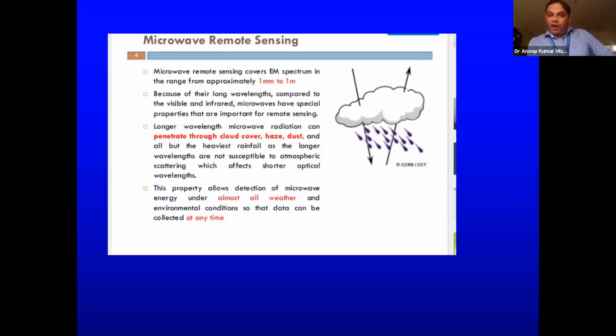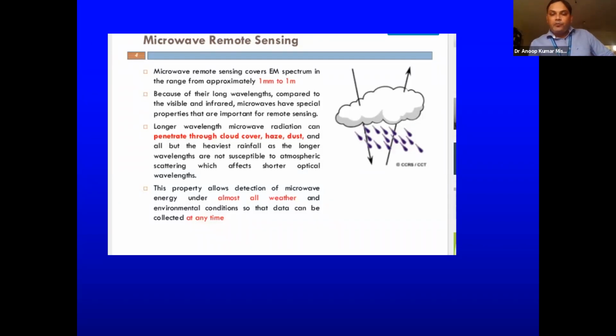Because of their larger wavelength, as compared to visible and infrared, they have special properties that are important for remote sensing. They are able to pass through the environment and they can interact with objects on the earth. Longer wavelength microwave radiation can penetrate through cloud cover, haze, dust, and all. Even the heaviest rainfall, as I told you earlier, since the longer wavelengths are not susceptible to atmospheric scattering, which affects shorter optical wavelengths. This property allows detection of microwave energy under all weather and environmental conditions, so that data can be collected at any time.